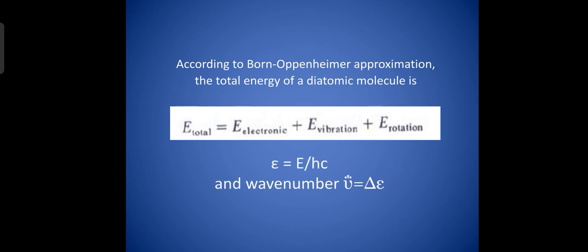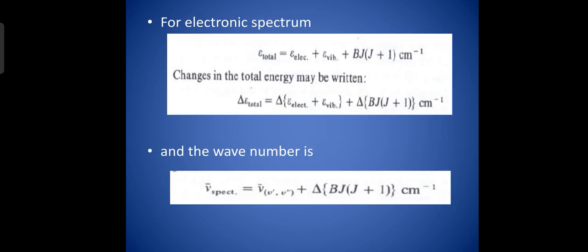We can also write epsilon is equal to the energy E divided by hc, where h is Planck's constant and c is velocity of light, so that epsilon is expressed in centimeter inverse. And so the wave number can be represented as nu bar, which is equal to delta epsilon. For electronic spectrum, epsilon total is equal to epsilon electronic plus epsilon vibration plus epsilon rotation.